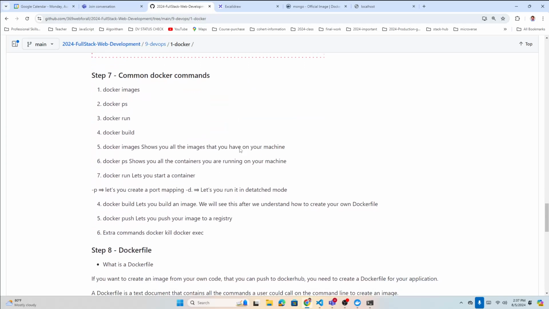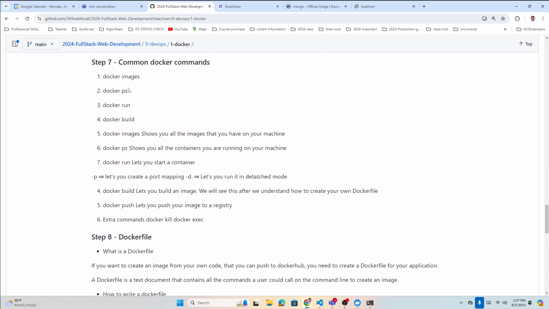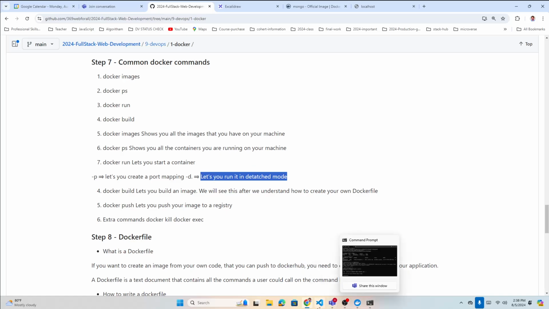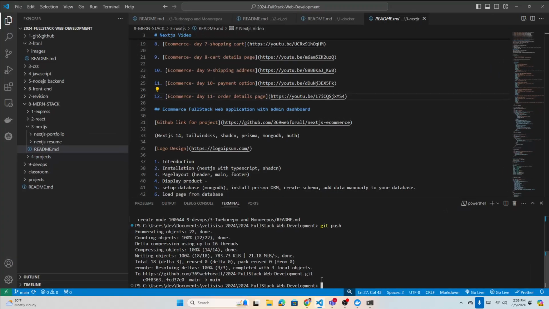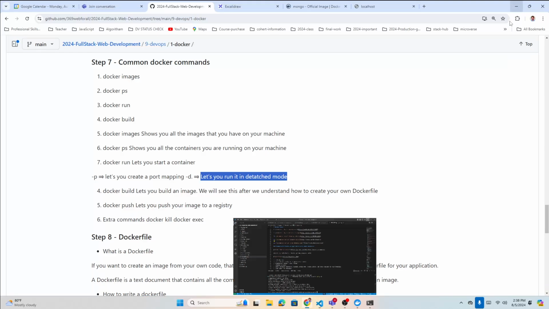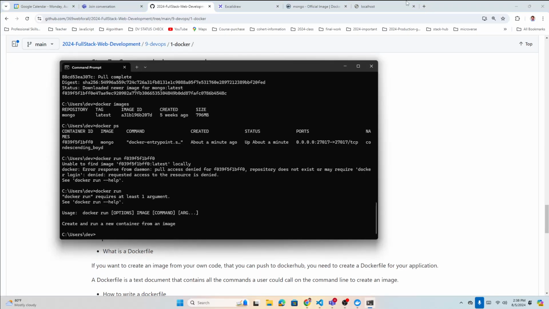Next step, let's look at the next step. You can just read through here. Dash P lets you create a port mapping, and dash D means run it in detached mode. We have both added already. So we should be able to use our terminal easily to do other stuff, not here, but in our terminal here.